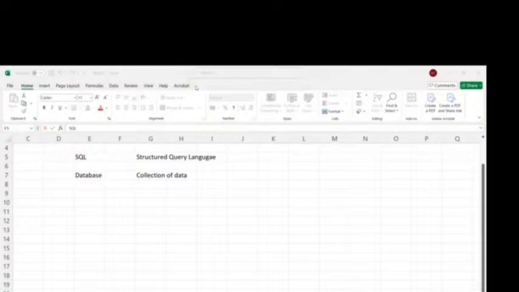Let's talk about sales data. Suppose they are analyzing their sales, for example, in 1 week or 1 month how many sales they got, and on which products they got the highest sale.